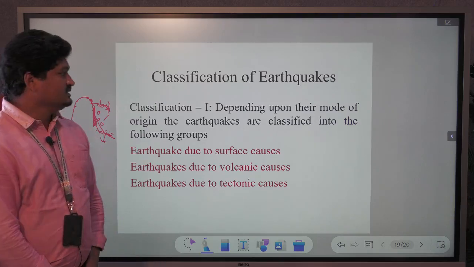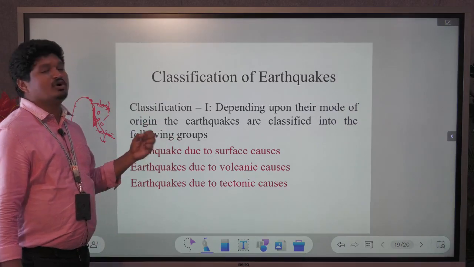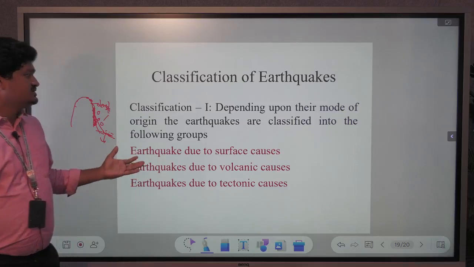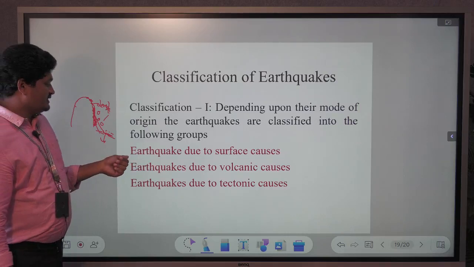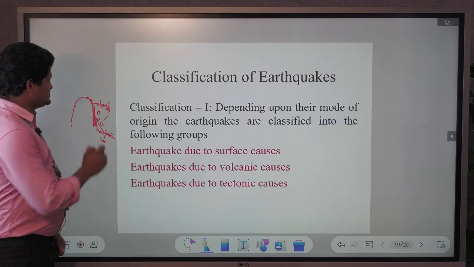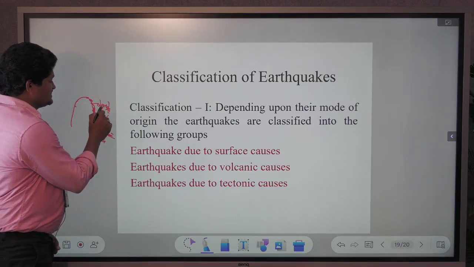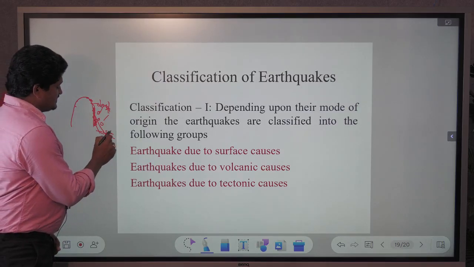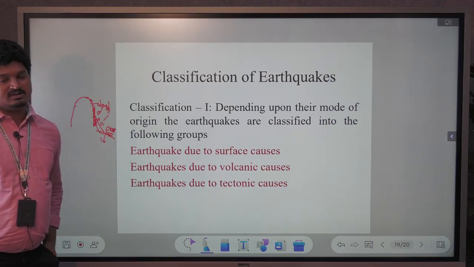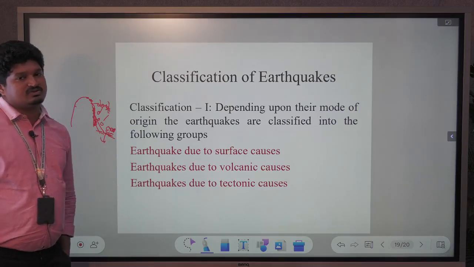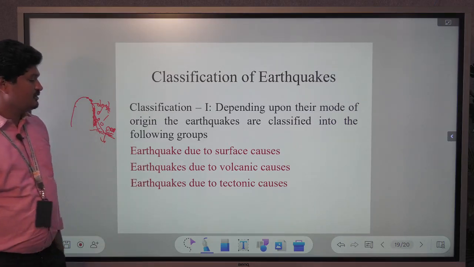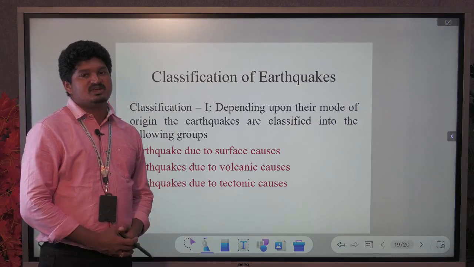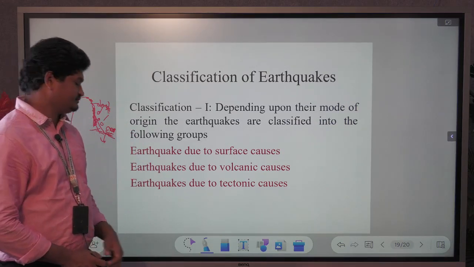So the first classification depends on the mode of origin of earthquakes, and these three are identified. The first is earthquakes due to surface causes, based on debris flow, landslides and creep. These do not disturb any particular areas and cause no economic loss. In comparison, tectonic causes have a major effect.